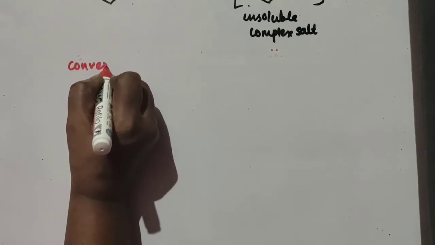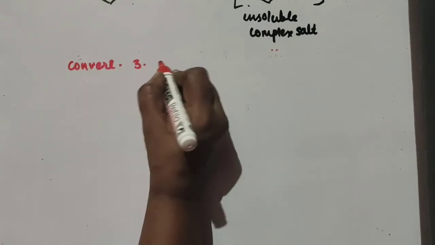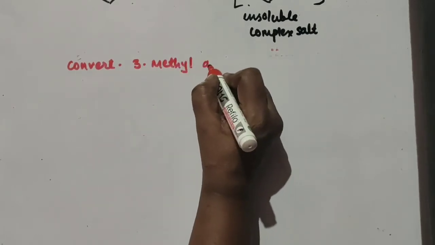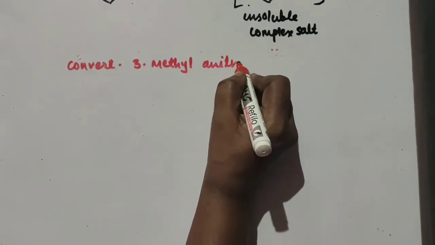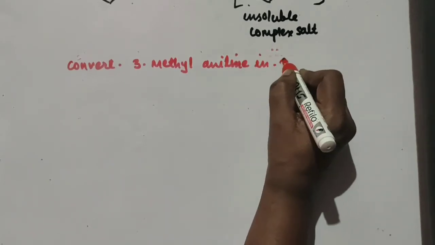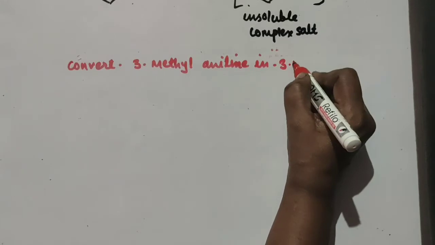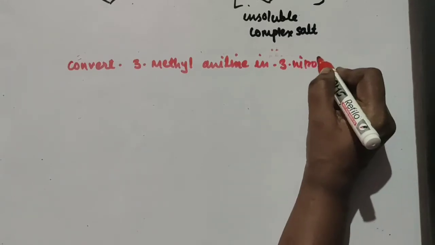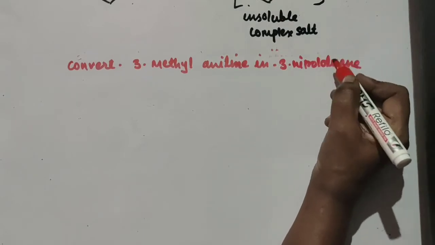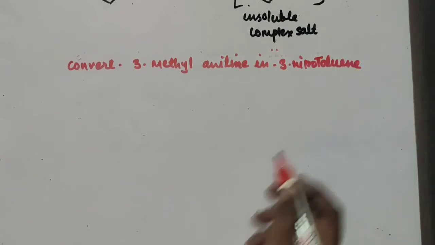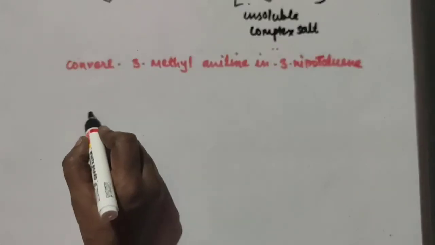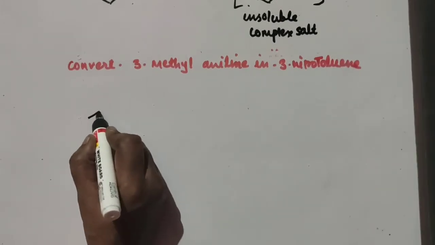Convert 3-methyl aniline in 3-nitrotoluene. So actually we'll see the structure of the compound first.